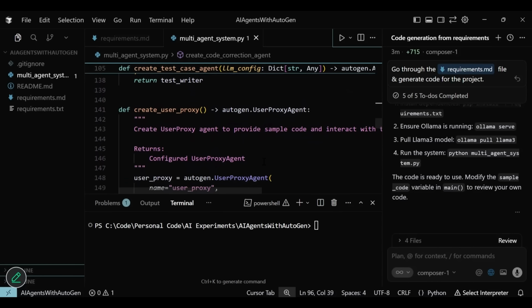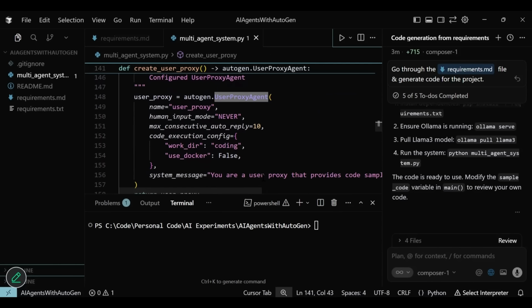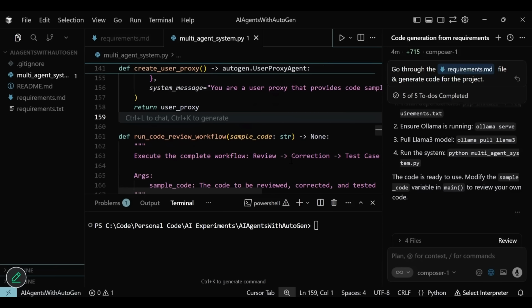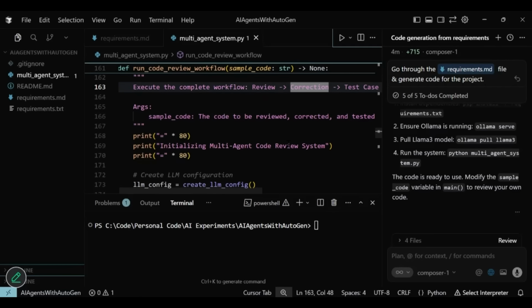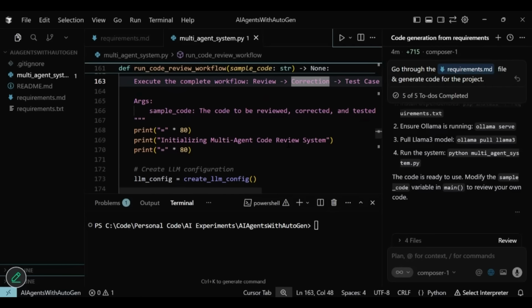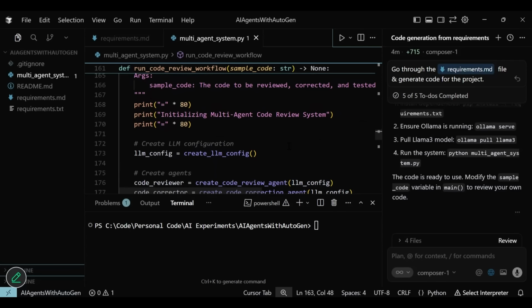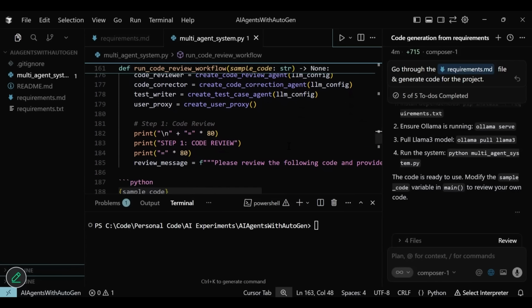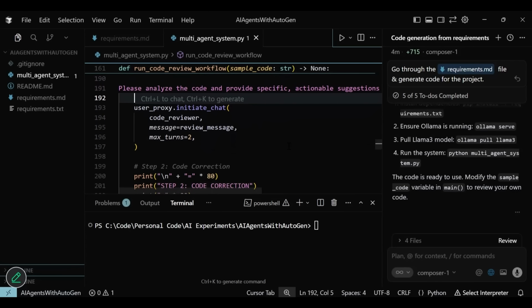And here is our user proxy agent that will supply the sample code to our first agent in the workflow. In the workflow, the user proxy agent starts the workflow, followed by the code review agent, and then the code correction agent, and then finally the test case generation agent. We have our agents, but we need a way to tie all of this together. We are going to create an LLM config, assemble all agents together, and provide this list to the GroupChat and GroupChatManager utilities of the AutoGen framework.